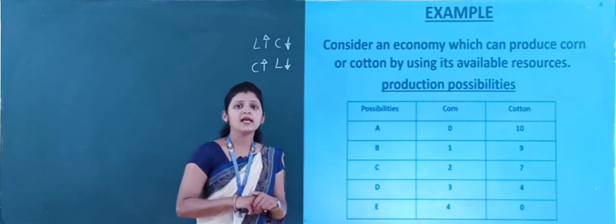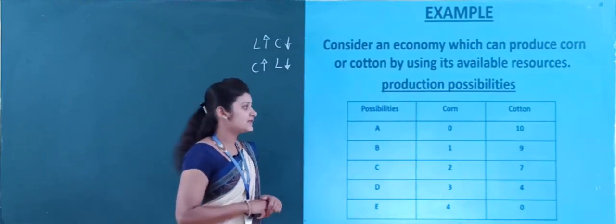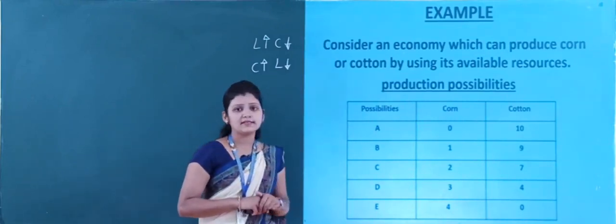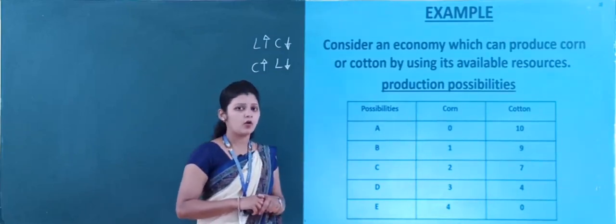So there are 2 possibilities of producing corn and cotton.